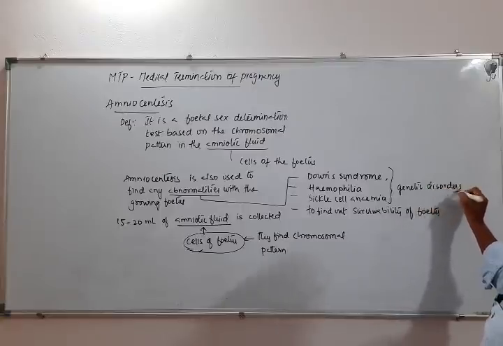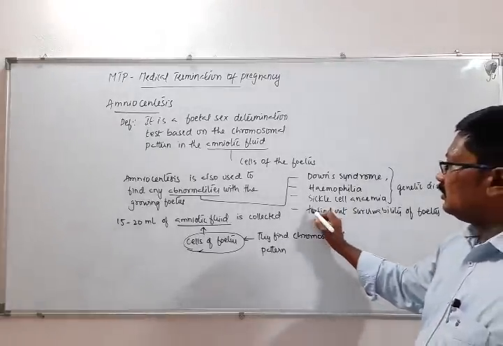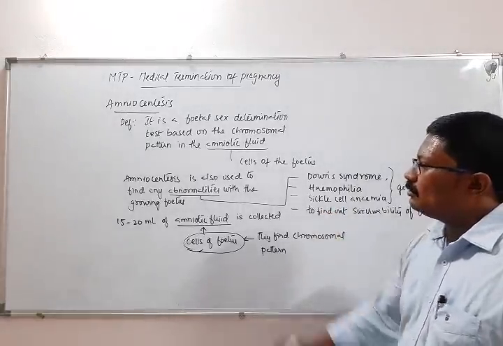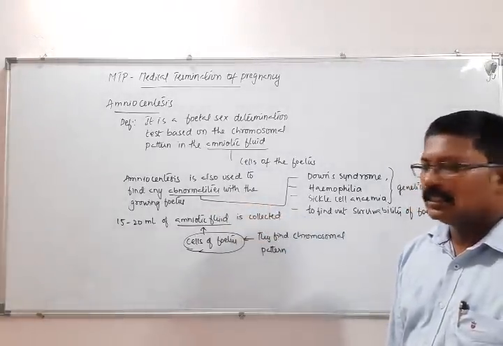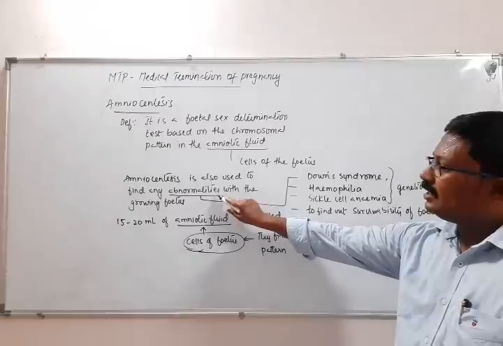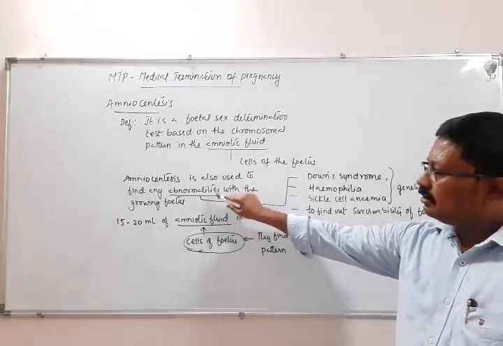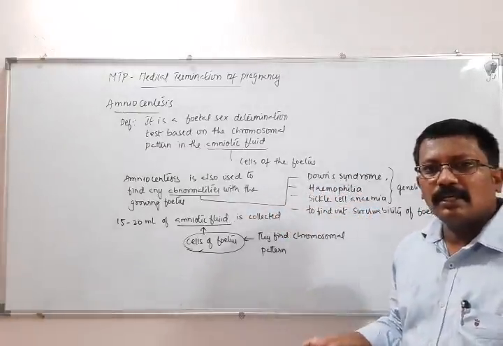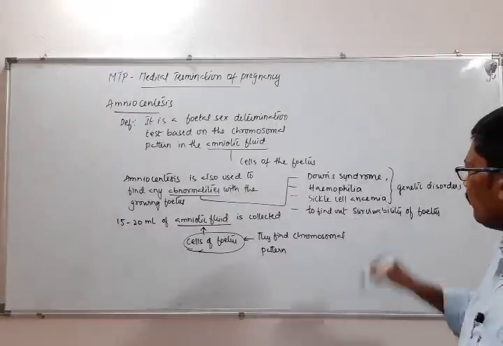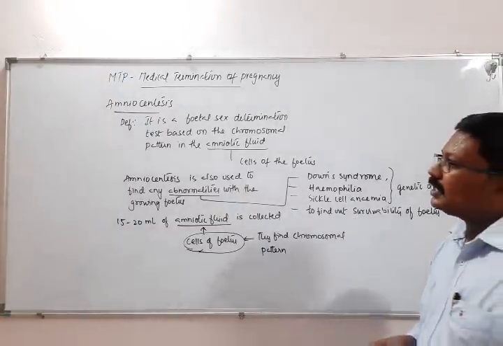I'm not going to talk about all those genetic disorders, we'll see it later. So these are some conditions to find out by using this amniocentesis test. There are associated abnormalities with the fetus, like these genetic disorders, and the survivability of the fetus also they will determine.